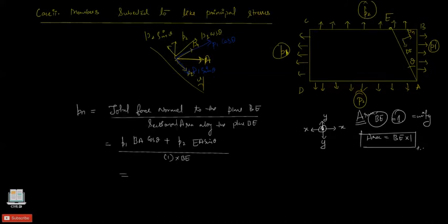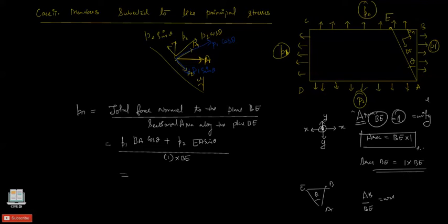Now sorry, this is my small mistake here. When we consider unit thickness, the area of BE becomes unit thickness multiplied by the length BE. Okay, pardon for that. Now consider AB and EA; here this is theta. So you see that AB by BE is equal to cos of theta.